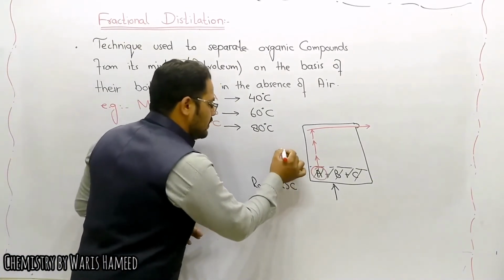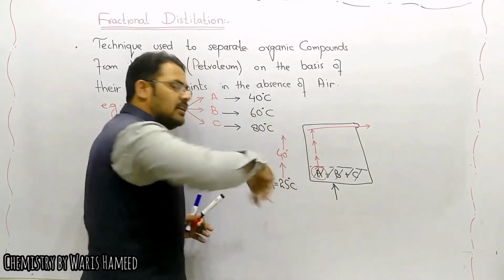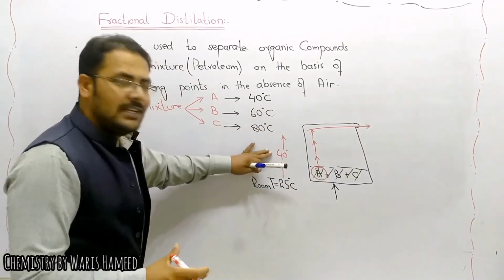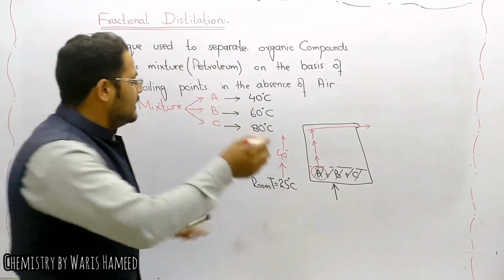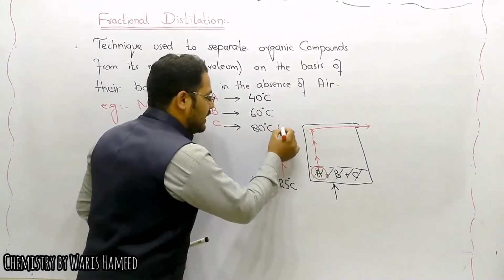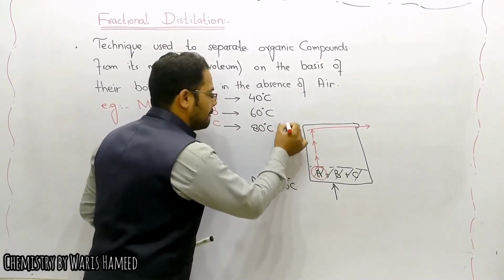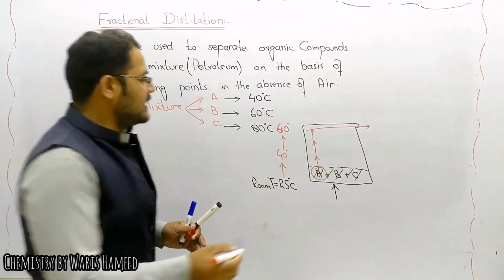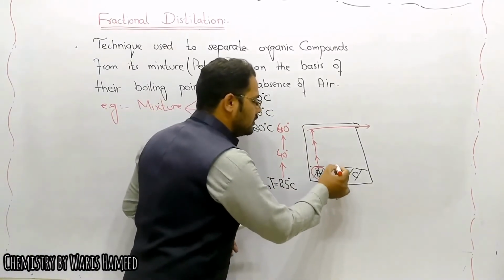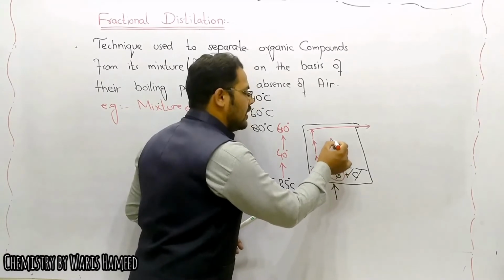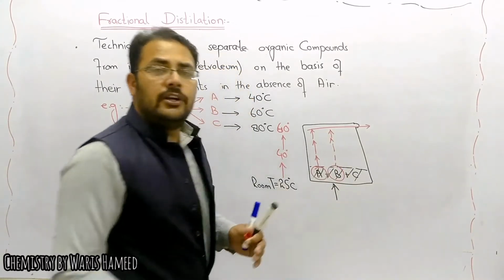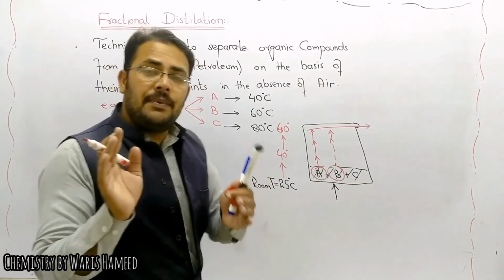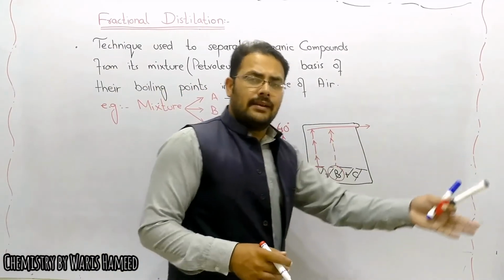On continuous heating, the temperature increases further, and when we reach 60 degrees Celsius, B compound will also evaporate, or boil and convert into vapors, and we can separate B into another container.